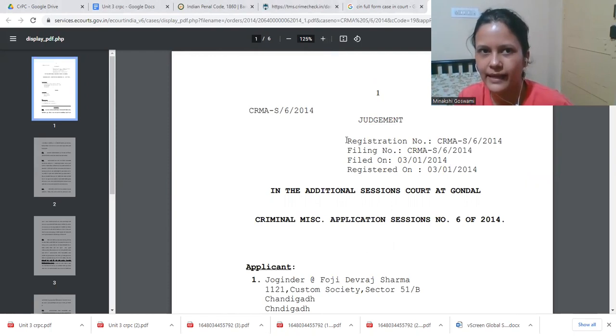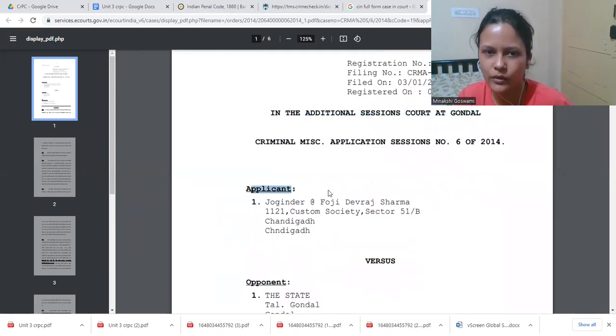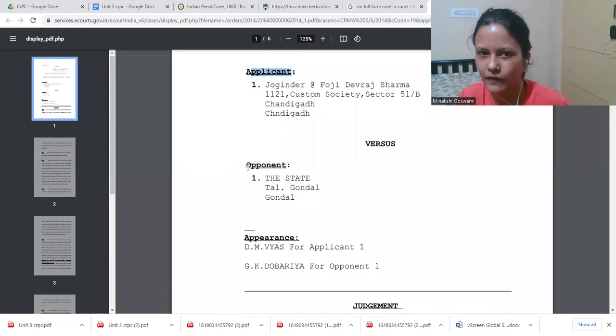Here in the judgment, you would get details of the case: when the case was filed, when it was registered, and the court name. You would see the name of the party who filed the case and the other person.